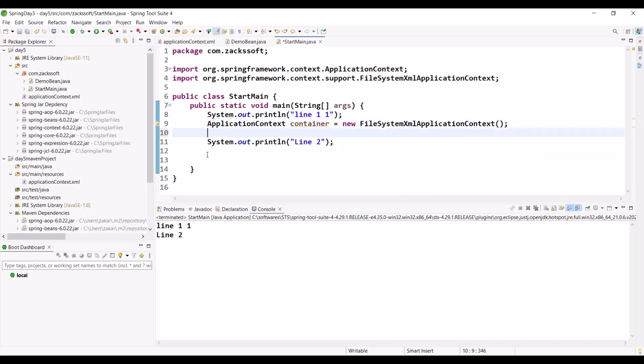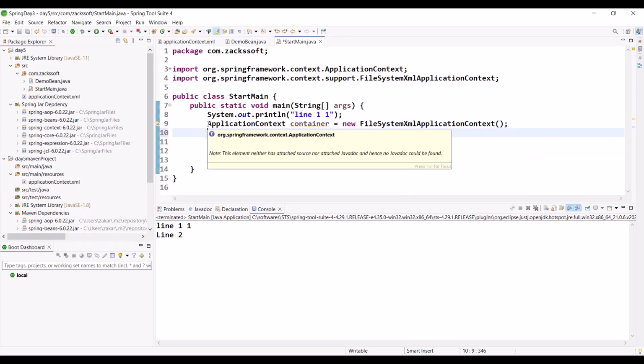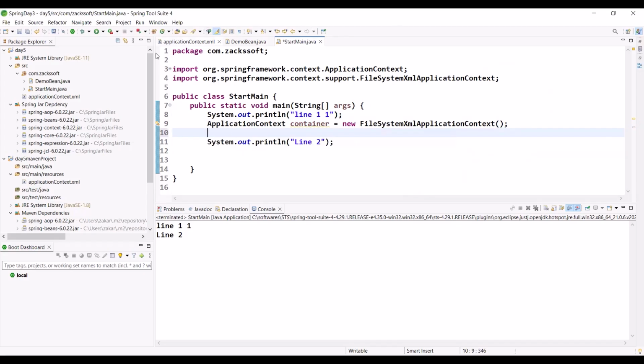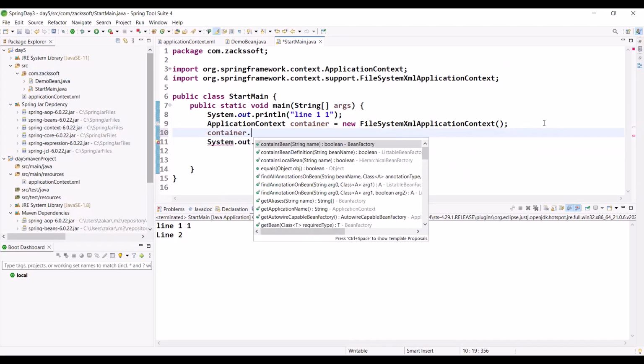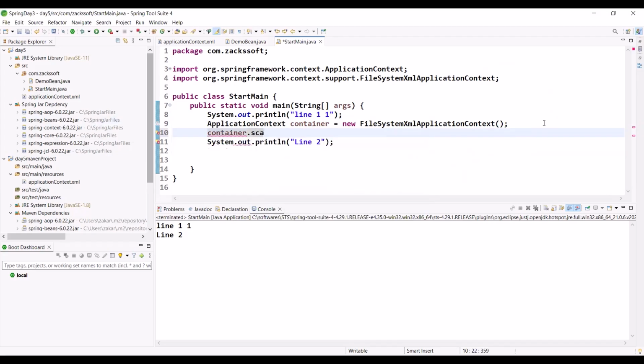Simply we can configure it. We can use some method, for example container dot scan method. Just one minute. Scan.